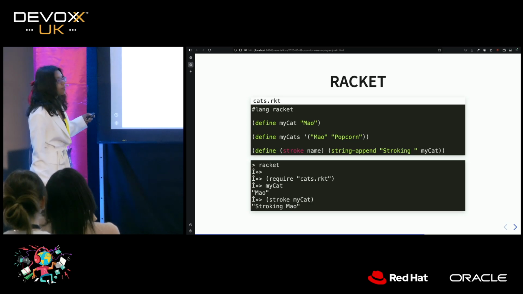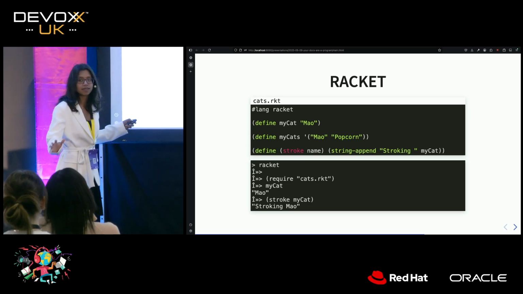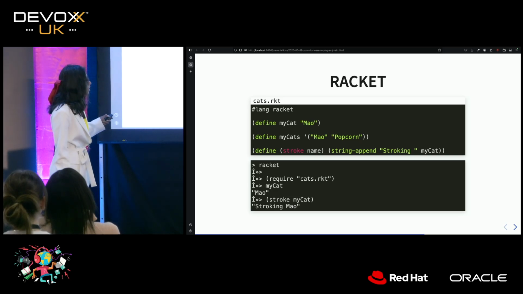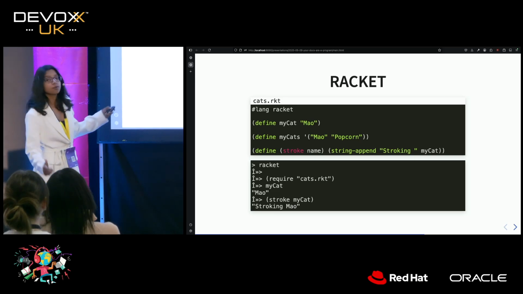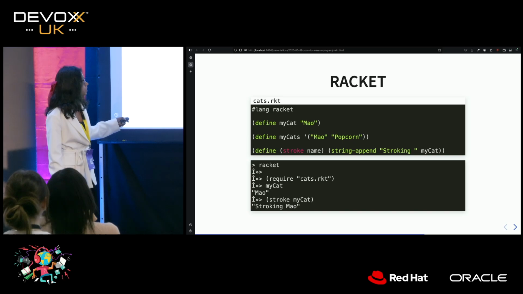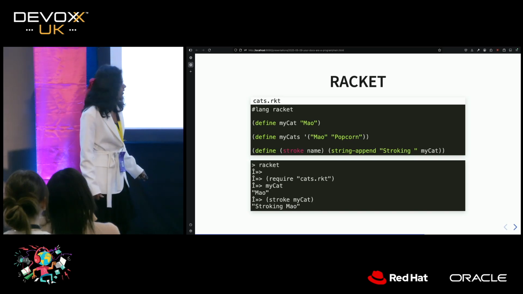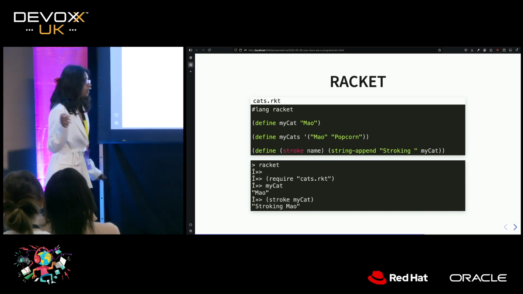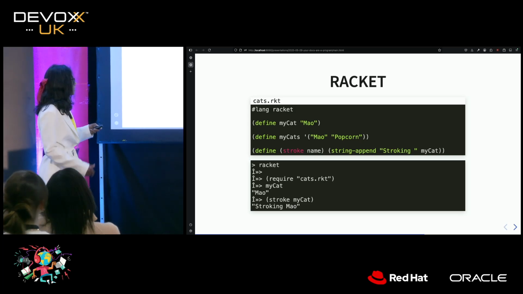Now, there are lots and lots of lists inside Lisp. A list is defined with a little apostrophe here. This is how we define a function, and yes, small brackets, I know. This is how we define the function stroke. And this here is how we call a function. We're calling the function string-append. Okay, so that's a really quick whirlwind 101 of Racket syntax.